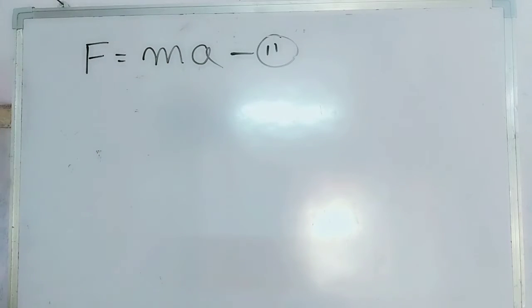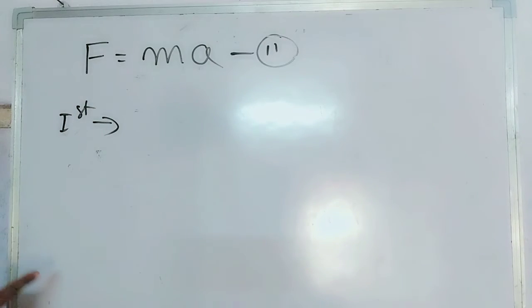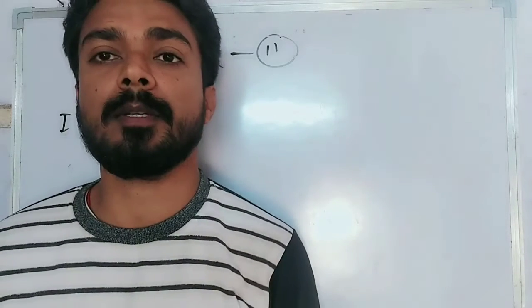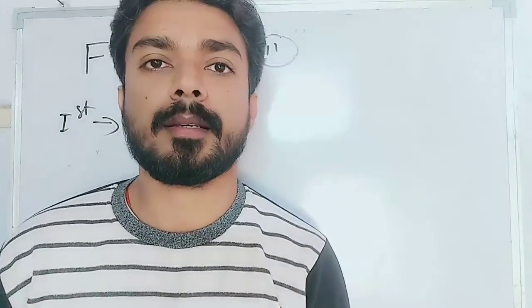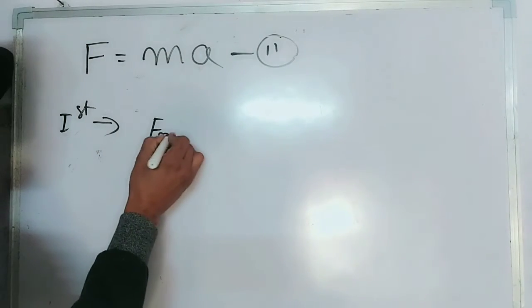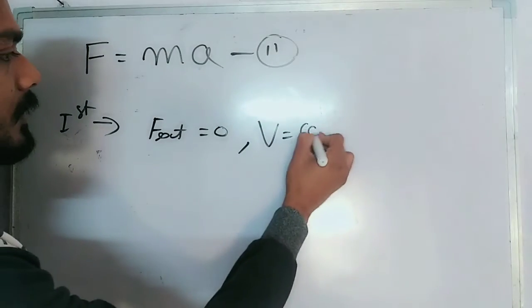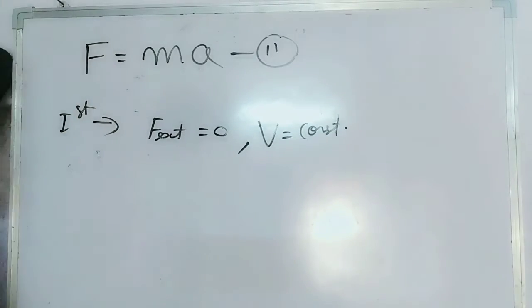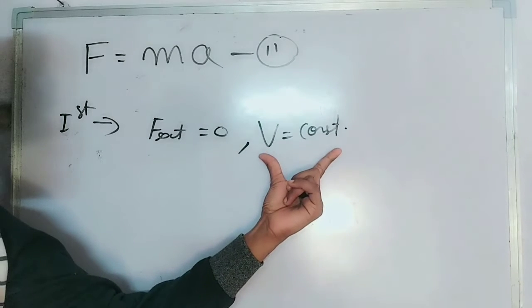Now, students, as we know about the first law, the first law states that if a body is in a state of rest, then it will remain at rest. If a body is in a state of motion, then it will be in a state of uniform motion until and unless an external force is applied. It means that if F external is 0, then the velocity of the body will be constant, which means the velocity of the body will not change.